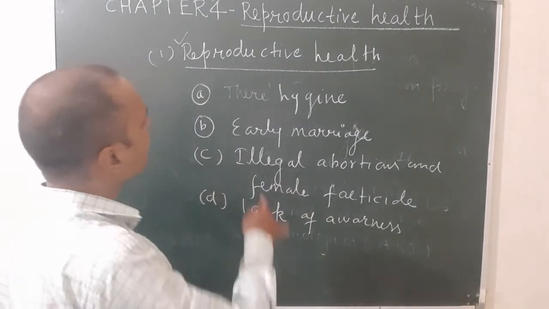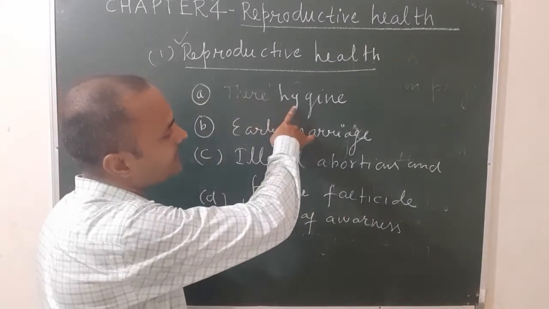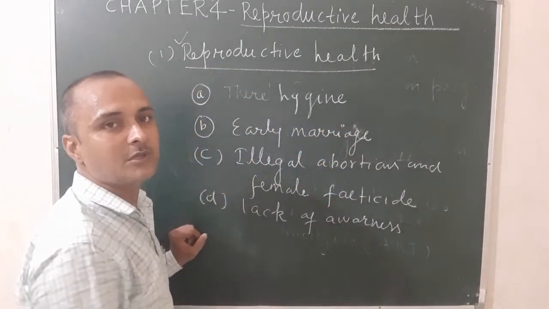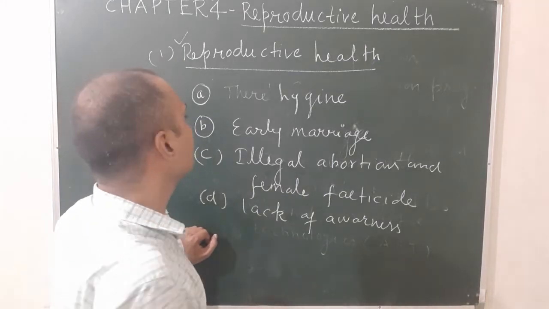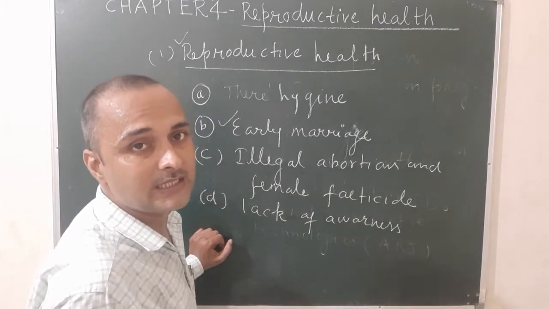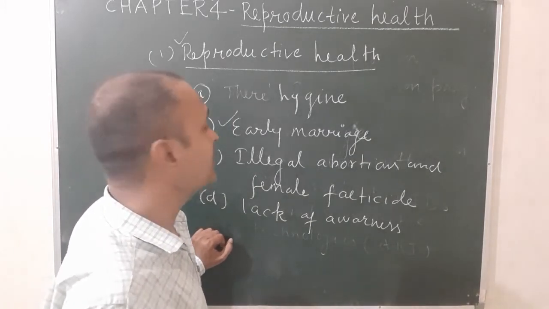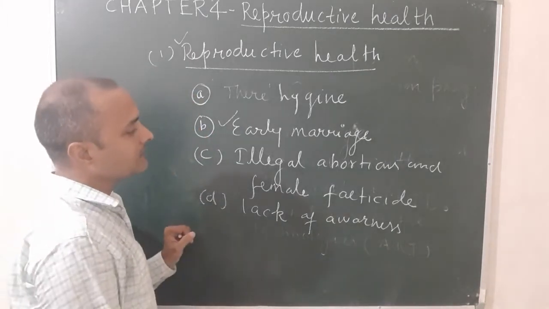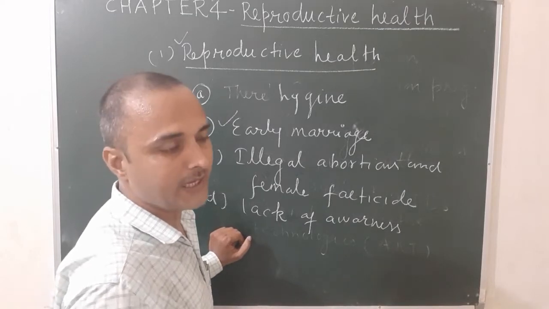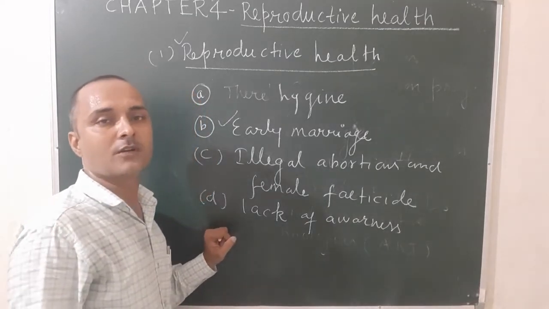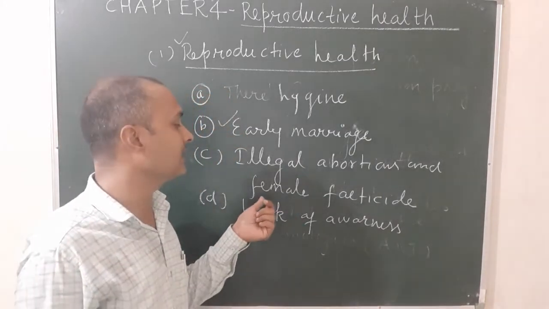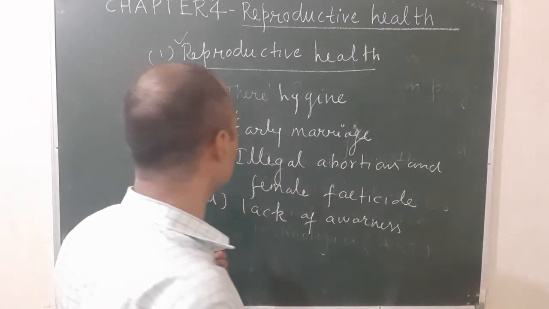So first is there is little knowledge of personal hygiene and the hygiene of reproductive organs. That means hygiene is related to cleanness of the body parts and reproductive organs. Next one, early marriage. Due to early marriage, infant mortality rate increases day by day. That is also a problem of reproductive health. Next one, illegal abortions and female feticides. Most of the parents want a male child, not a female child. This is known as female feticide, that means killing of the female child at the earliest stage.